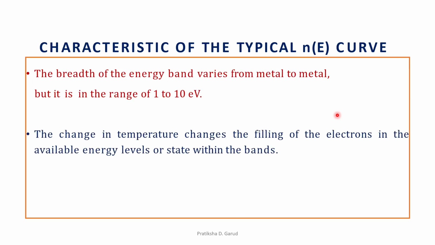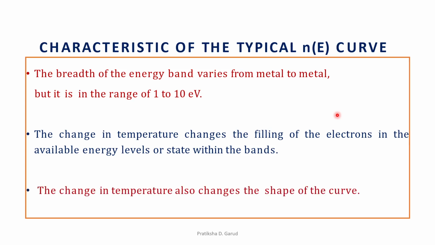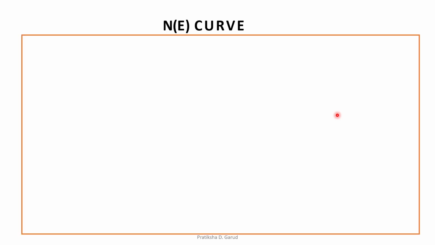Then the change in temperature changes the filling of electrons in the available energy levels or states within the bands, and the change in temperature also changes the shape of the curve. So these are the characteristics of the small n(E) curve. Then let us see the capital N(E) curve. We have seen the small n(E) curve. Now we have the capital N(E) curve.